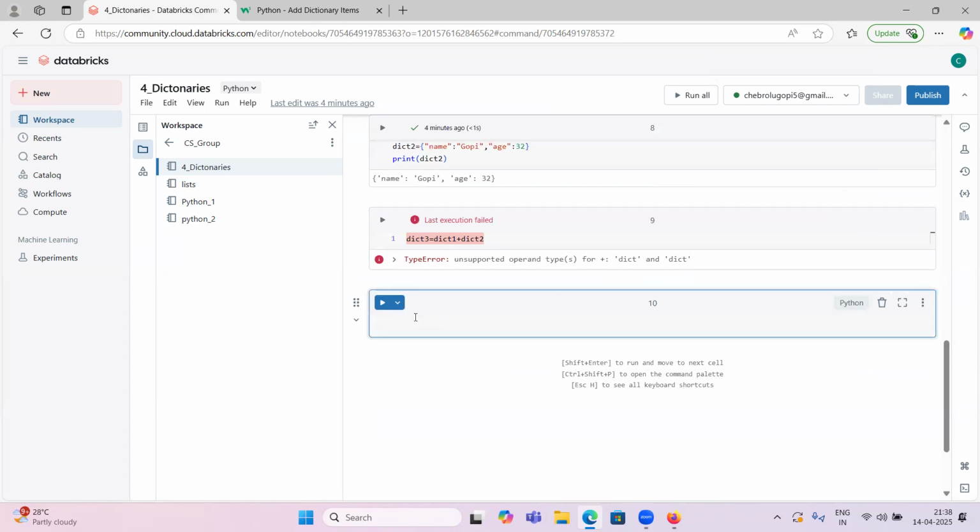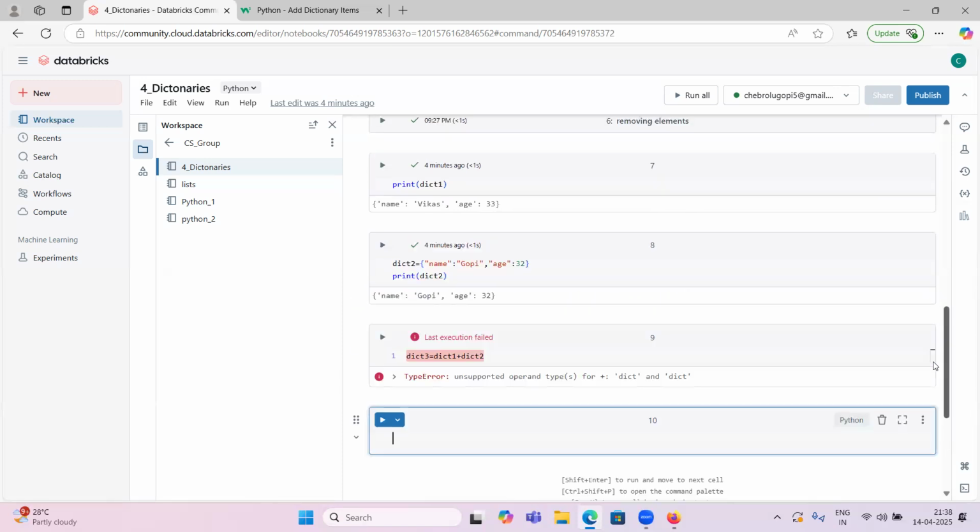Okay, now see what we can do. Okay, dictionary one where we have dictionary.